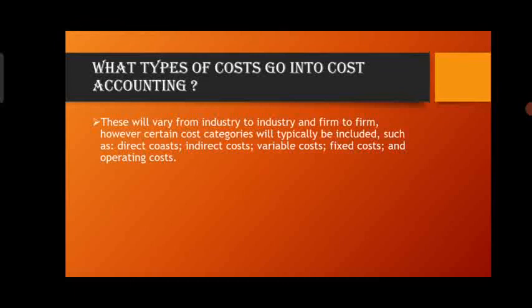What types of costs go into cost accounting? This will vary from industry to industry and firm to firm. However, certain cost categories will typically be included, for example, direct cost, indirect cost, variable cost, fixed cost, and operating cost.